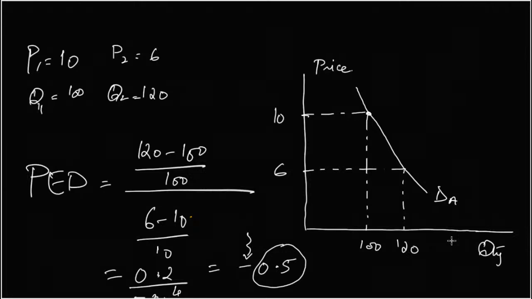I mean, not 10 by 120. I mean, the price is 10 and the price is 6 again. So P1 is 10 and P2 is 6.